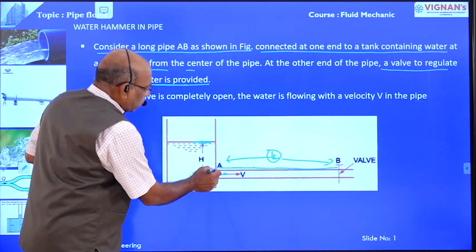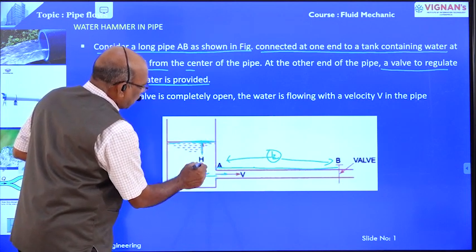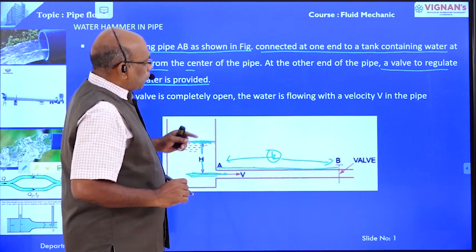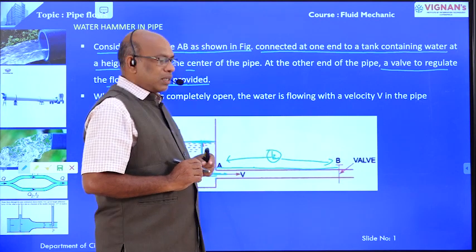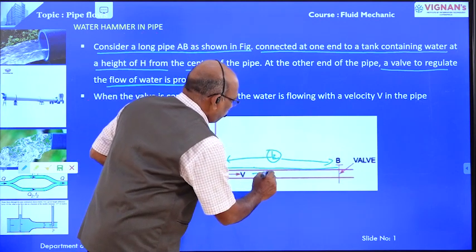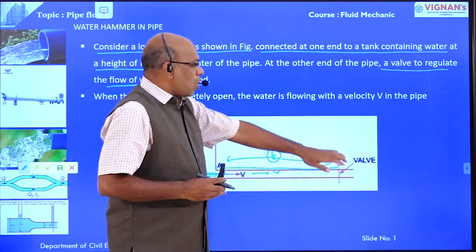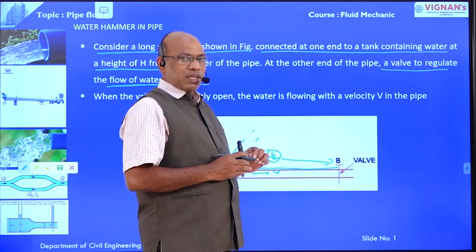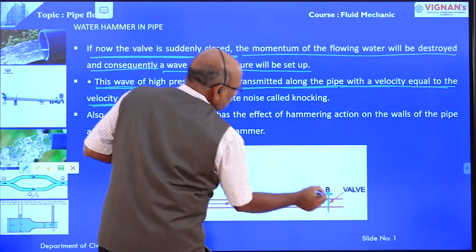The end connected to the tank has the water level H from the center line of the pipe. If there is no closing of the valve at the other end, the velocity of fluid in the pipe, V, is constant. That is, it maintains the same velocity if there is no closing of the valve at the outlet or at the other end. Right? Now the valve is suddenly closed.